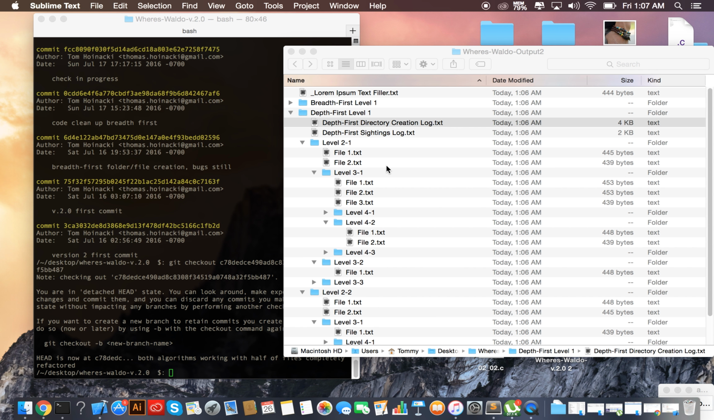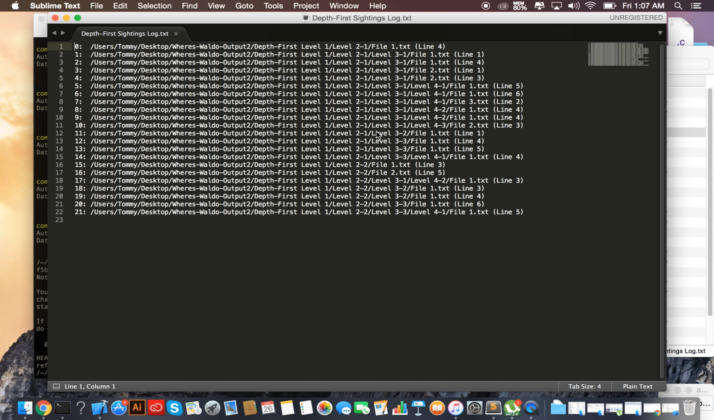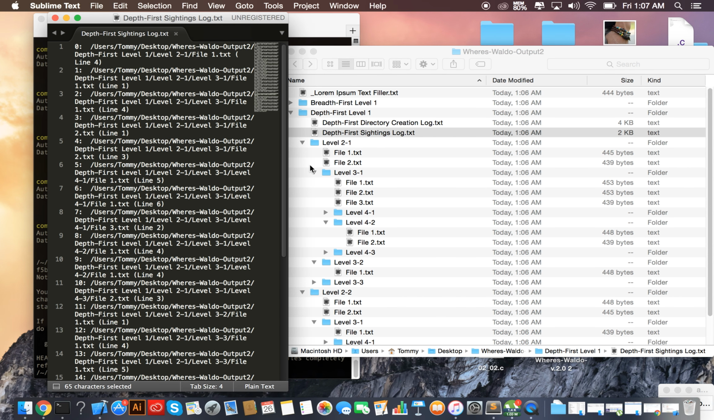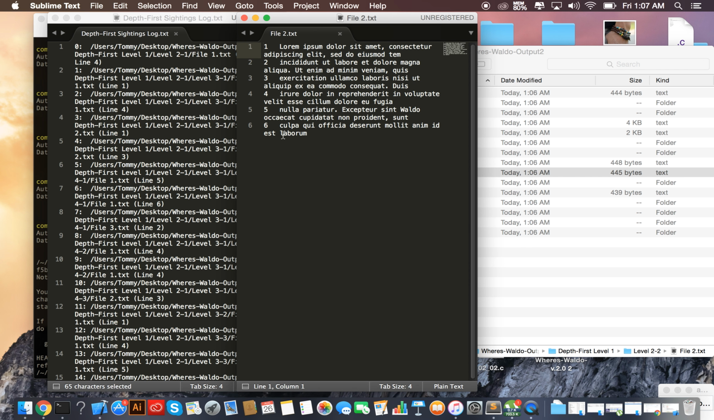And then if we go to the sightings log, we can test it as well and just test a random one. Waldo did not get injected that many times for how many files. So we could just check this one, 16 randomly. So level 1, 2, 2, file 2. So 22 file 2 line 5. Let's see, 22 file 2 line 5, and we have ourselves a Waldo.